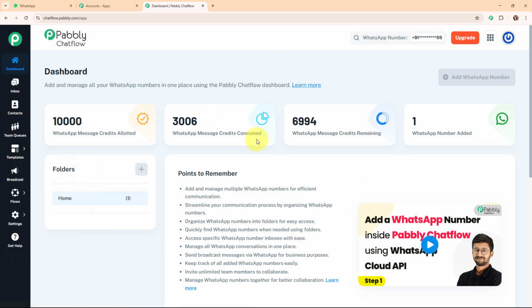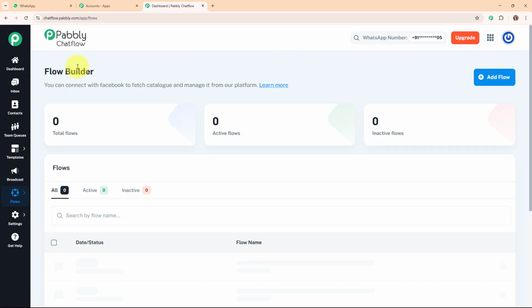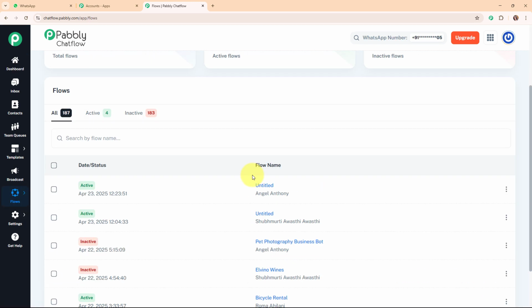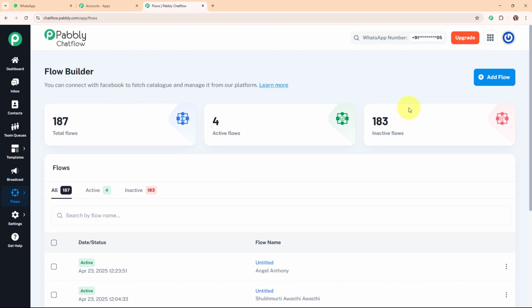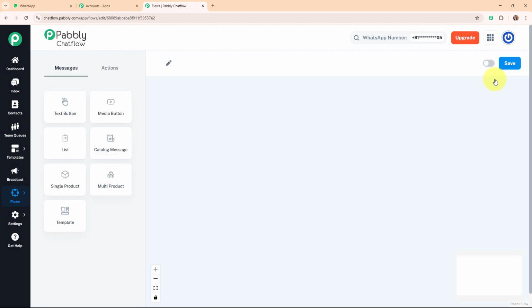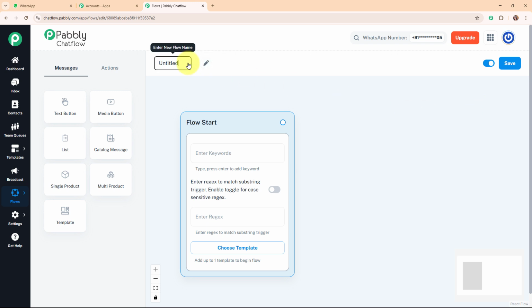Alright, so this was all about the features, and now here we are going to create a new WhatsApp chatbot for our business, and for that I'm going to access a feature of Pabbly Chat Flow, that is flows over here. And here under flow builder you can see some existing flows. So I'm going to create a new flow by clicking on this add a flow button. And then firstly I'm going to give a name to my flow, that is my business name, bicycle rental business.